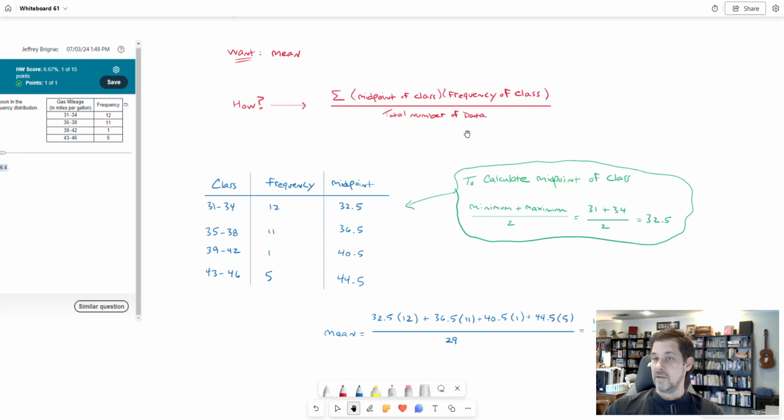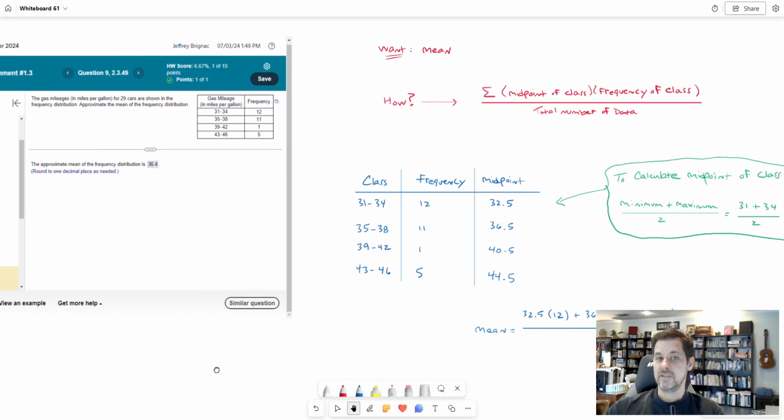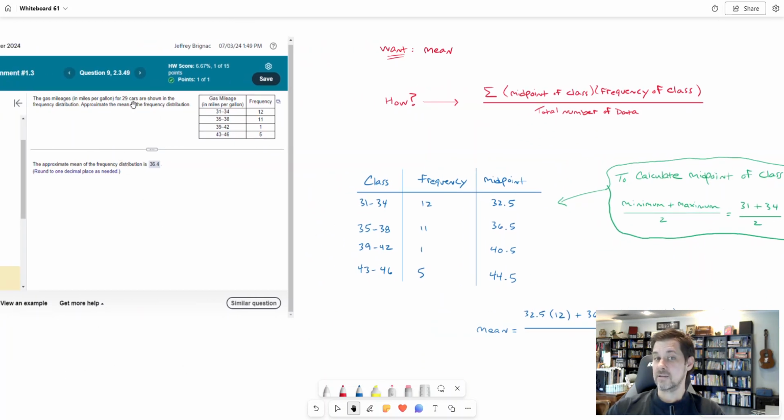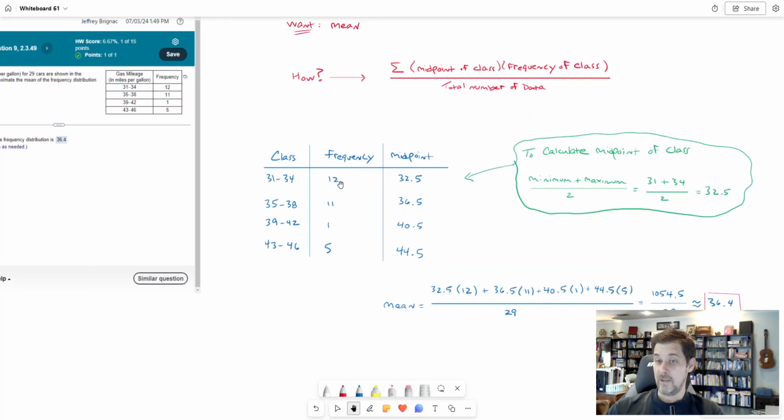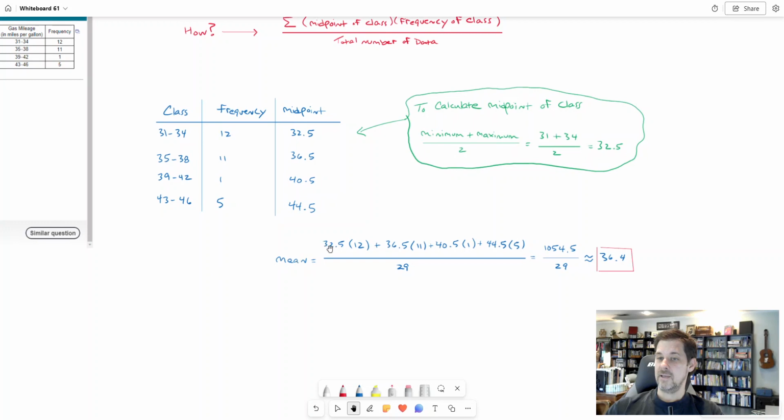How large is the data set? Okay, well, in the question they said there are 29 cars for which this table is based on. But if you take 12 plus 11 plus 1 plus 5, you'll also get 29. Okay, because when somebody made this, they counted 12 cars that had a gas mileage somewhere in that range, 11 in here, 1 in here, 5 in here, that's 29 total. Okay, so I take all that, I divide by 29.